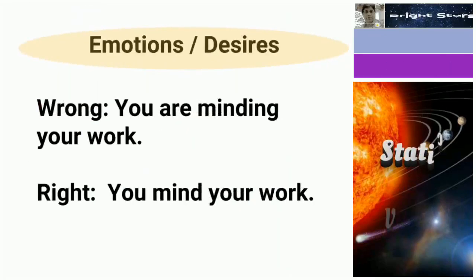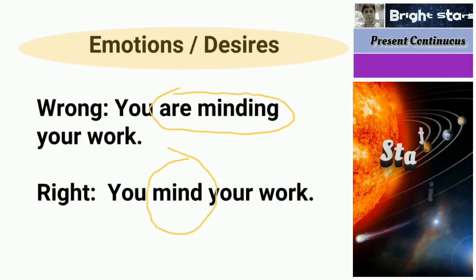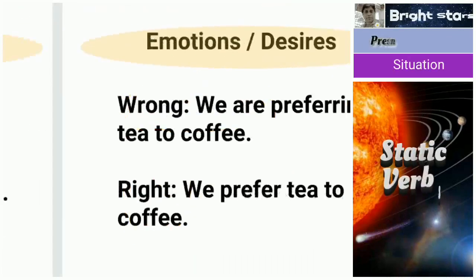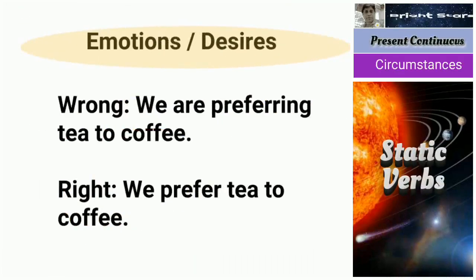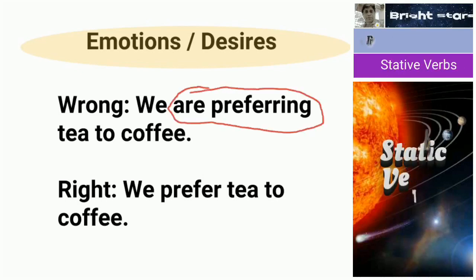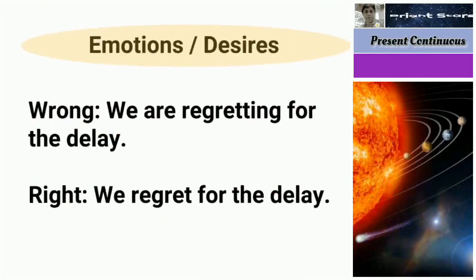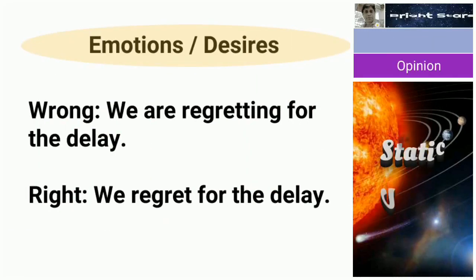Another emotion, you are minding your work. "You are minding your work" is wrong. You mind your work. We are preferring tea to coffee. "Are preferring" is wrong. We prefer. We are regretting for the delay.